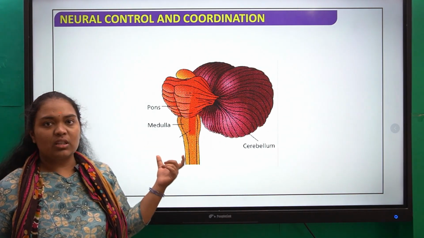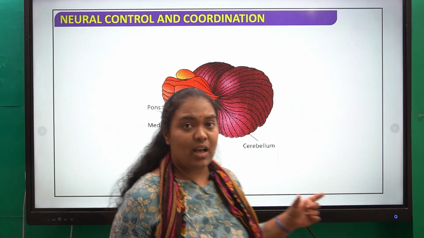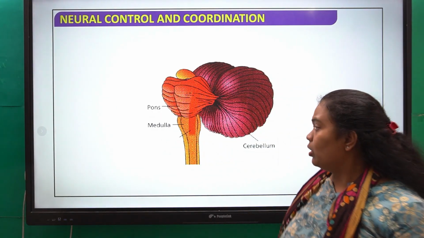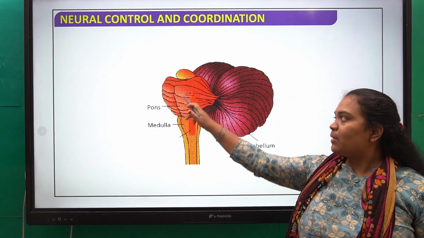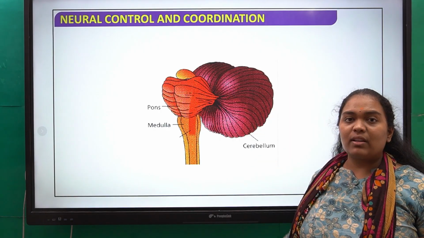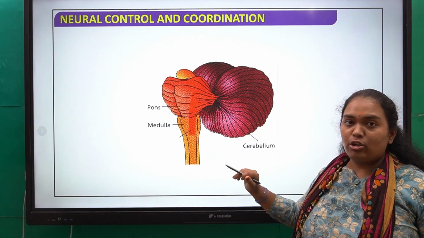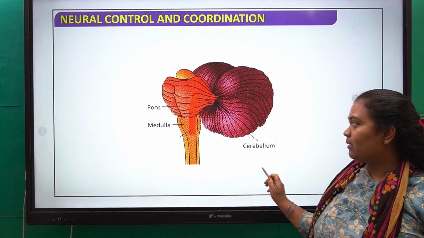Now we have taken a section, or we have cut the brain, only to show you the hindbrain. So this is the pons. Above this pons what do we have? The midbrain. Below the pons is the medulla oblongata, and beside it is the cerebellum.